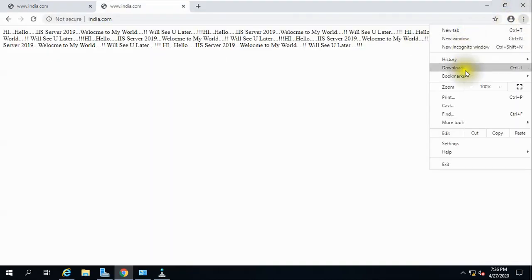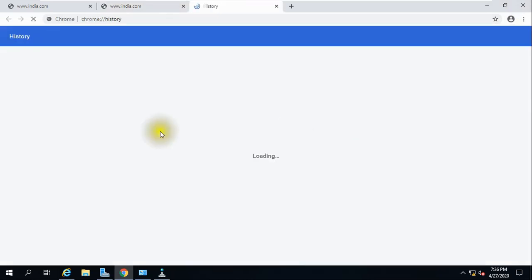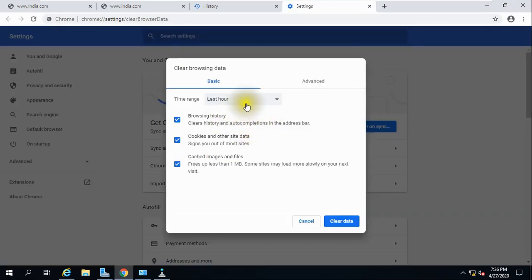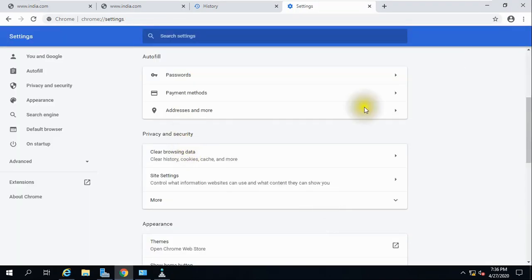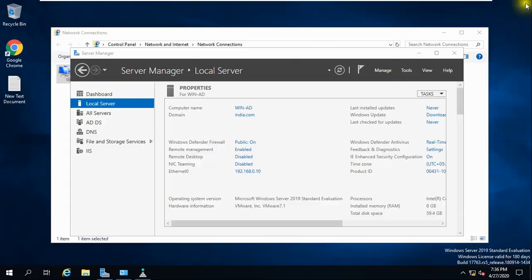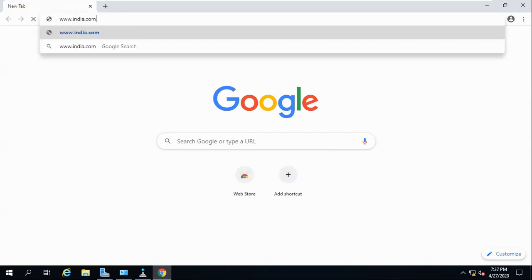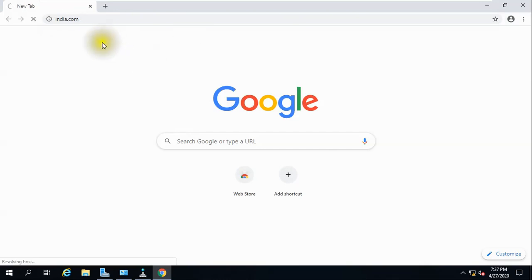If you delete history and all, it should go. Browsing history, all time, clear data. www.india.com, so it is getting an error now.